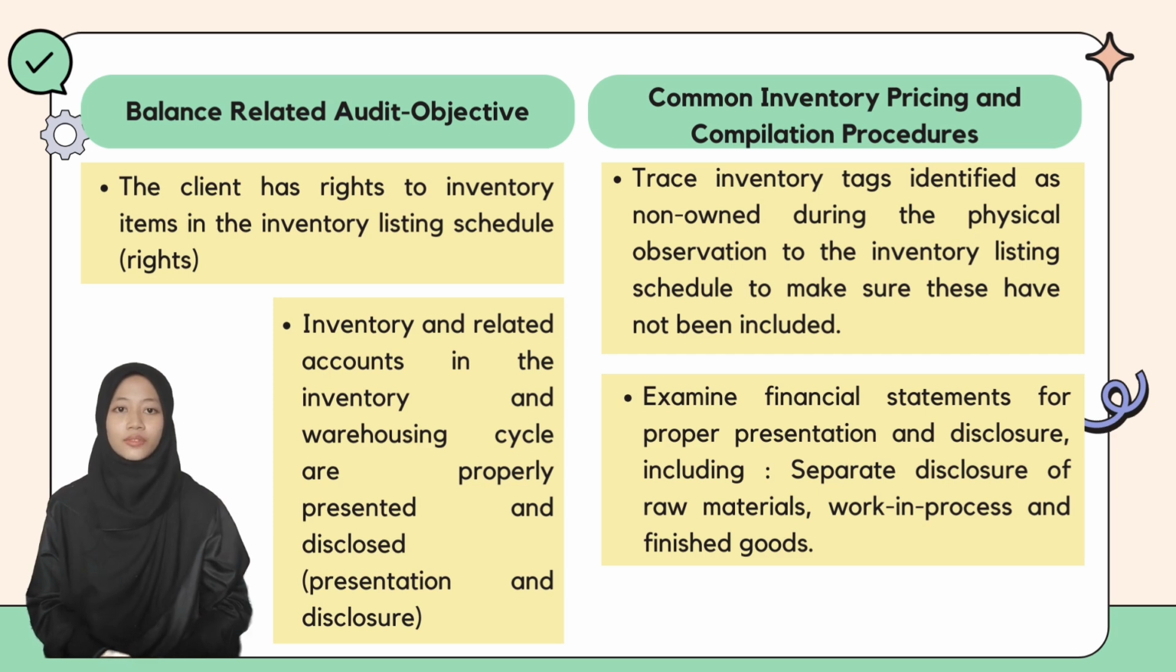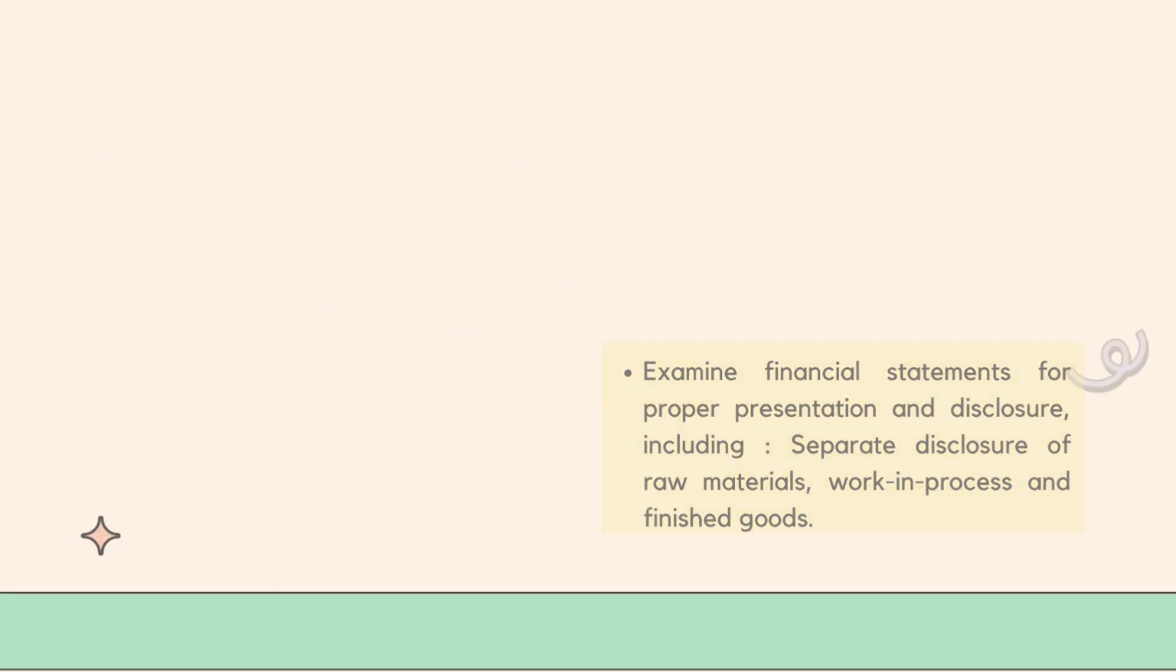Lastly, the objective is that the inventory and related accounts in the inventory and warehousing cycle are properly presented and disclosed in the financial statements. The auditor needs to examine the financial statements for proper presentation and disclosure, including separate disclosure of raw materials, work in process, and finished goods.